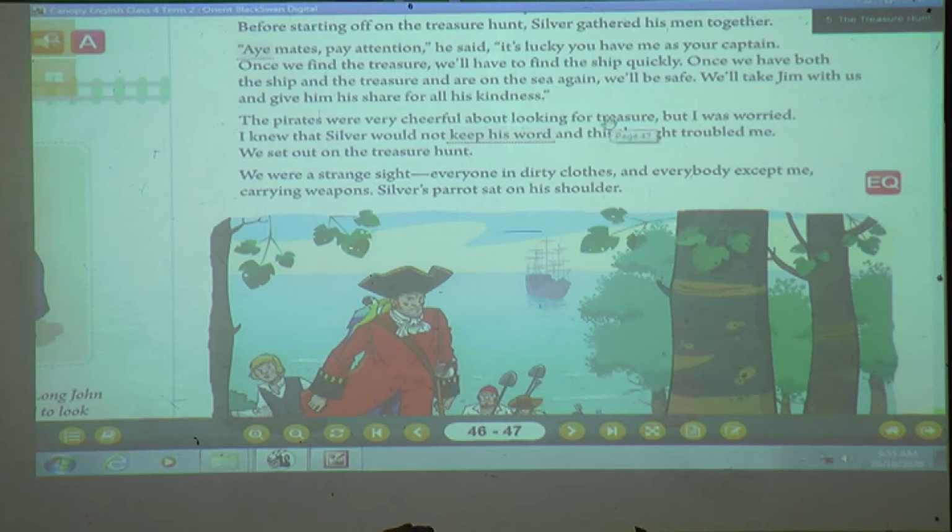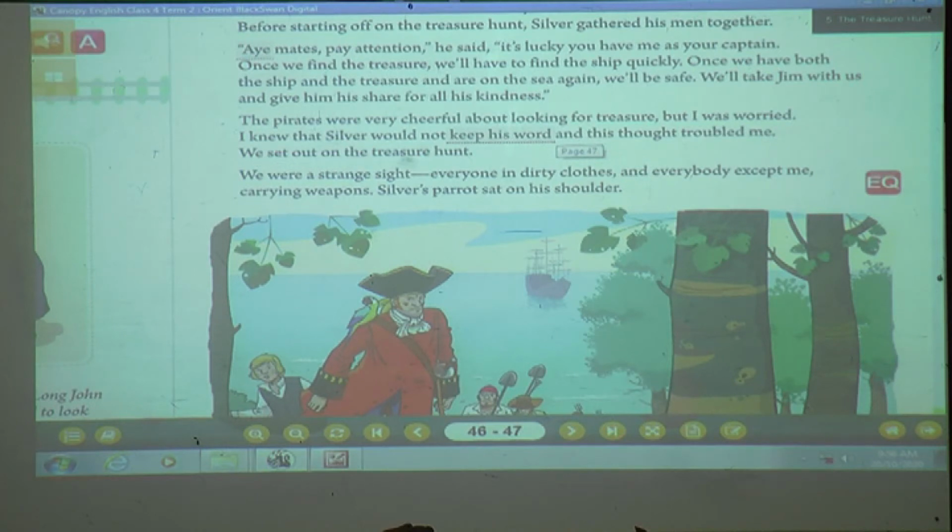Why? Because they thought that once they got the treasure, they would be rich and there would be no need to work. But I was worried. Who was worried? Yes, Jim. Why was Jim worried, students? Because on that night he heard something. What? That as John will get the gold, he is not going to share with anybody. I knew that Silver would not keep his word. Keep his word means whatever he has promised, he is not going to do that. He knew that about Silver, and this thought troubled him very much.